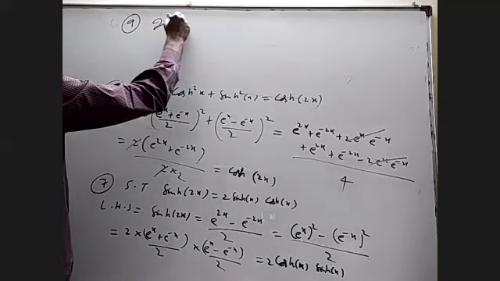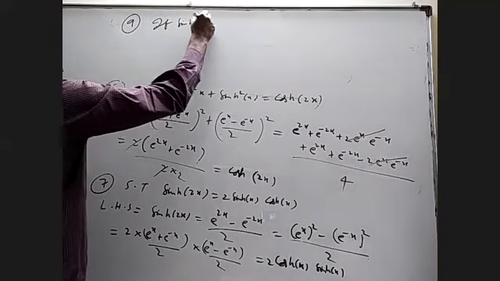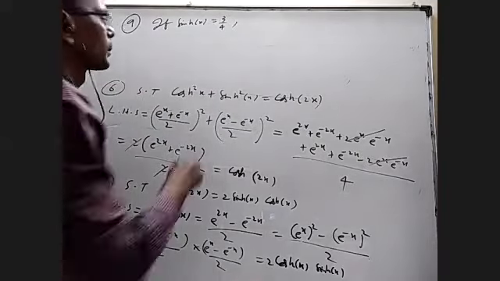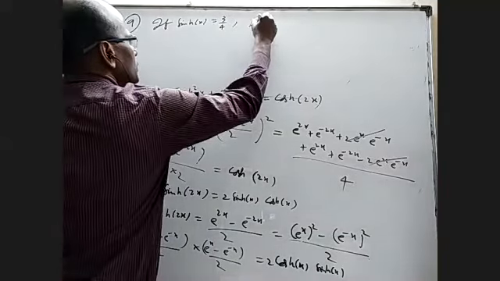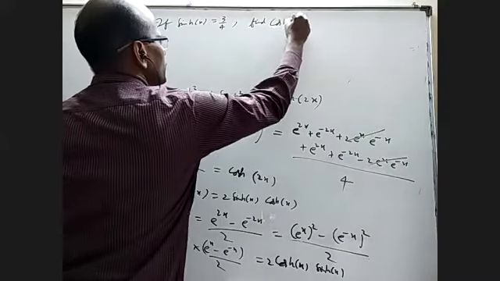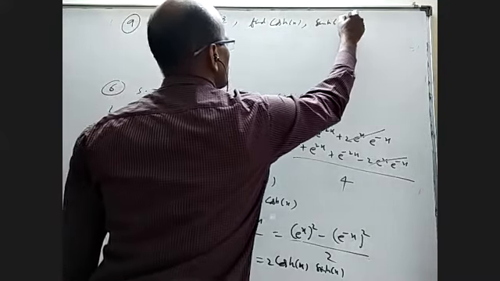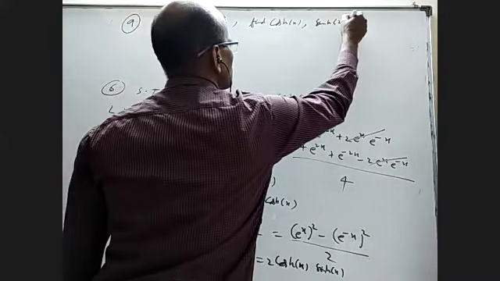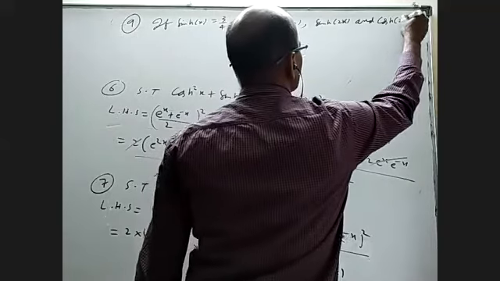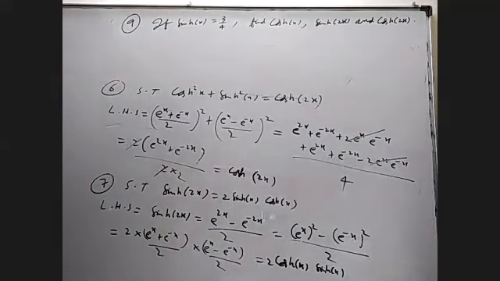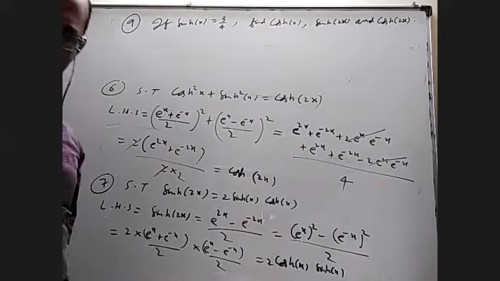If sinh of x is equal to 3 by 4, find cosh of x, sinh of 2x, and cosh of 2x. Okay, that's it. With this we will definitely stop.